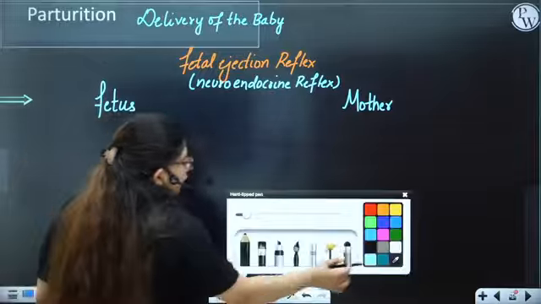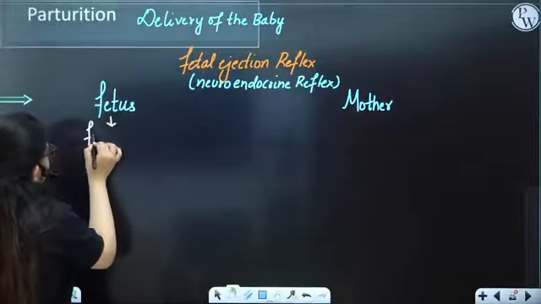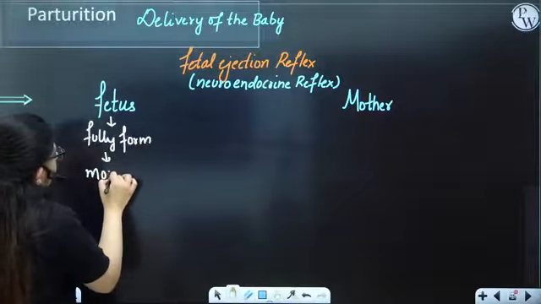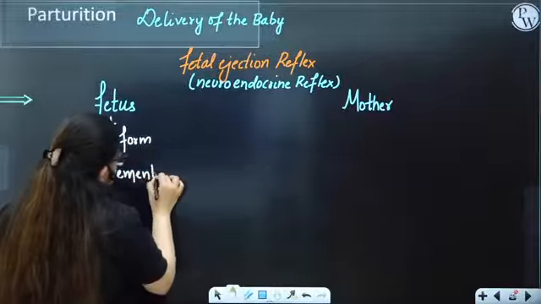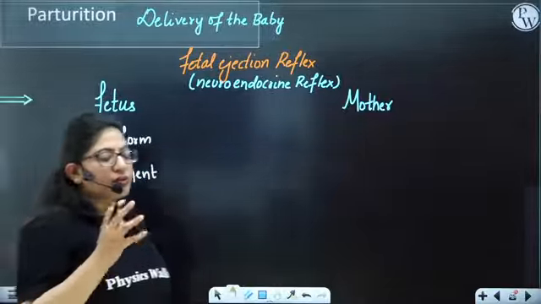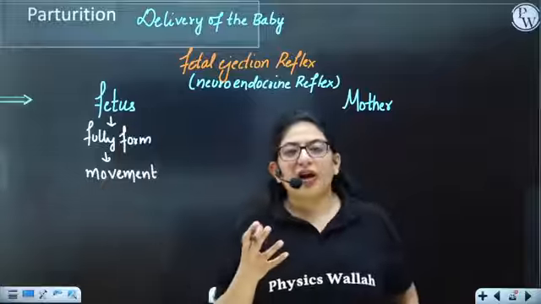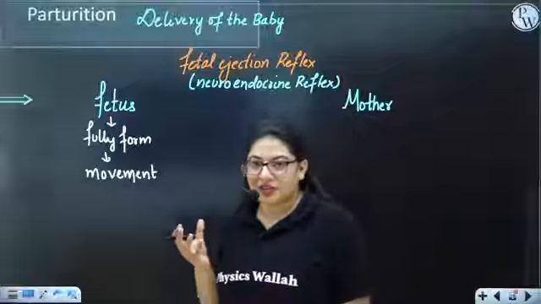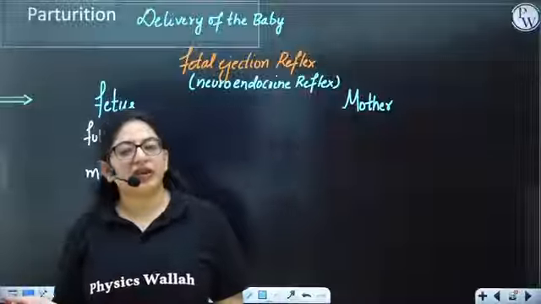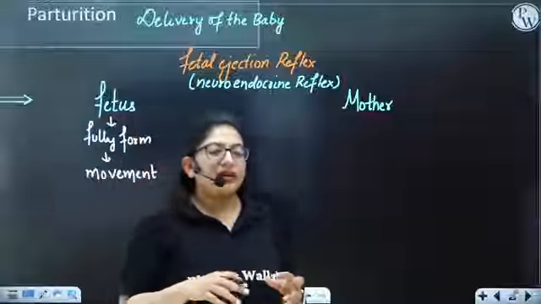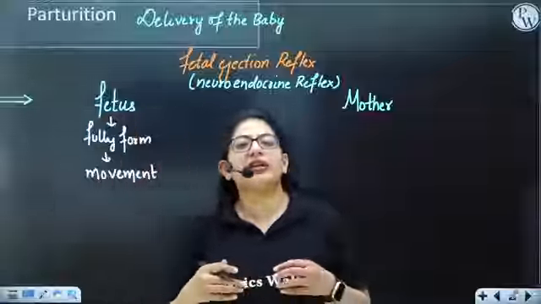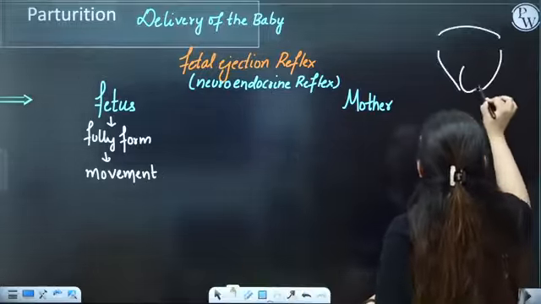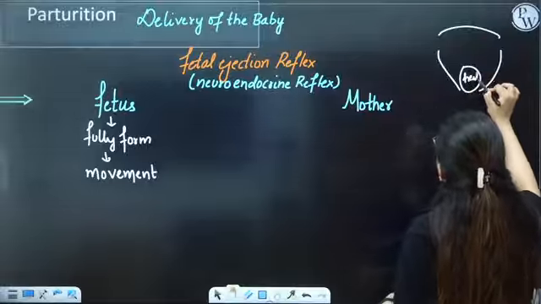First of all, when the fetus is fully formed, it will move. You must have heard that you are born upside down, that your head comes first, right? So at the end phase of pregnancy, the fetus starts to move, and its head comes near the cervix. If this is the uterus, this is the cervix, the fetal head will be present just here. That will start to move.